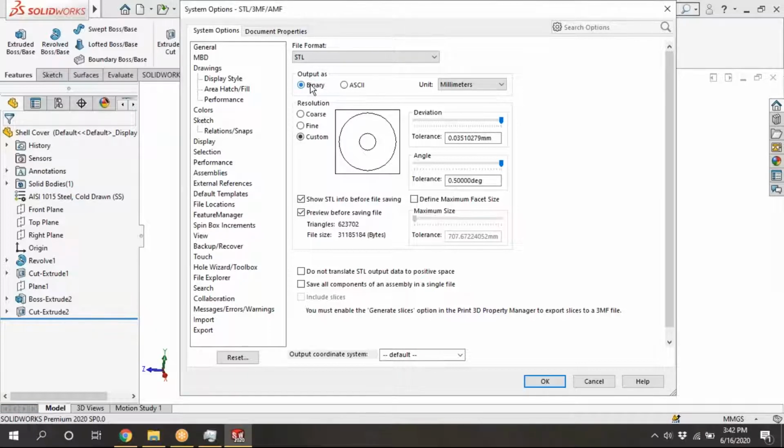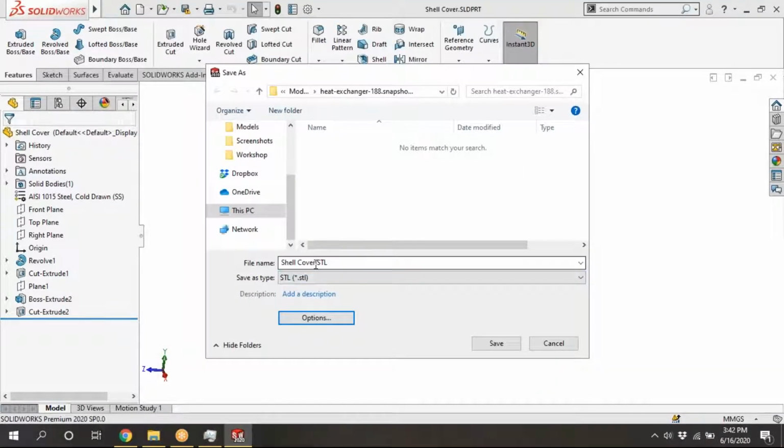I am saving this in binary. See here, the binary size is 31, in bytes, not kilobytes. Remember that it is in bytes. After going to ASCII, it changes like this. We will see what the file size is. Click OK. I'm taking this as binary.